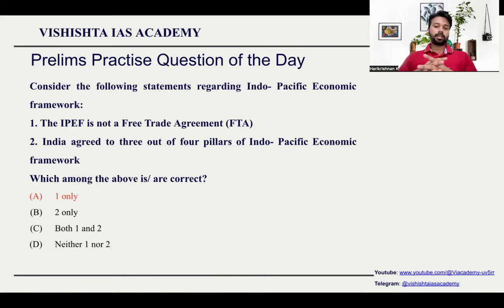Any global framework, any global trade related bodies in which India is there, or if it is related to India, you have to study about it, you have to know about it very well. So Indo-Pacific Economic Framework is a framework which was started by the United States of America, which includes important countries such as India, Australia, New Zealand, Indonesia, Japan, South Korea, etc. Most of the South Asian countries.